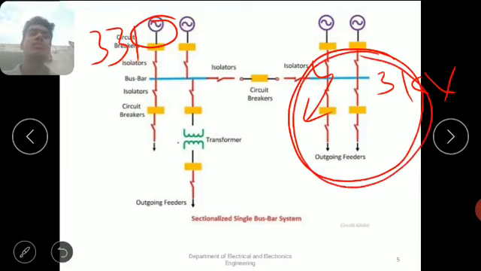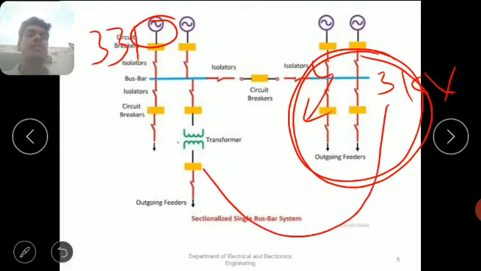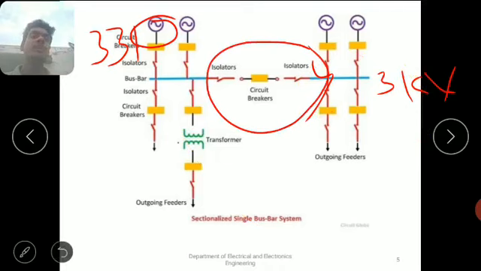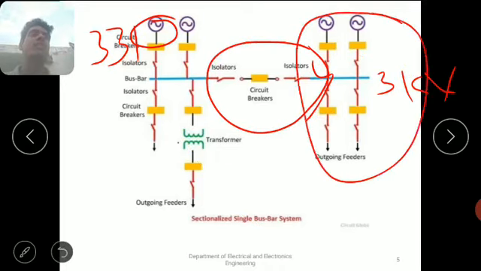If we can't remove it, then the fault effect will dangerously affect the healthy section also. That is the reason we have to remove the faulty section. For removing the faulty section, we use the isolator. By using this isolator, we can remove the total faulty section from the system.